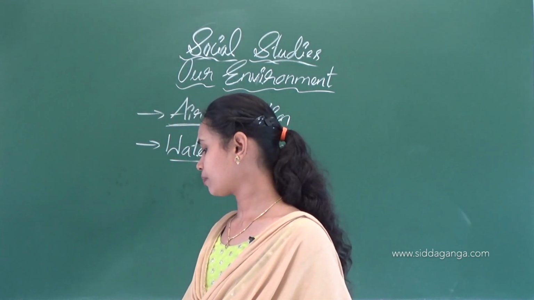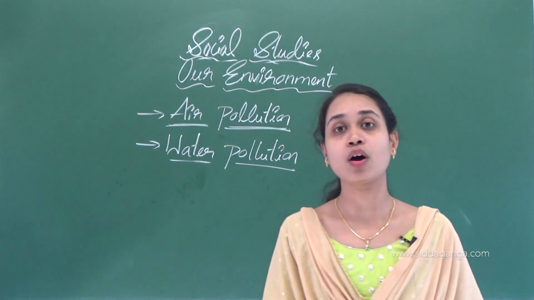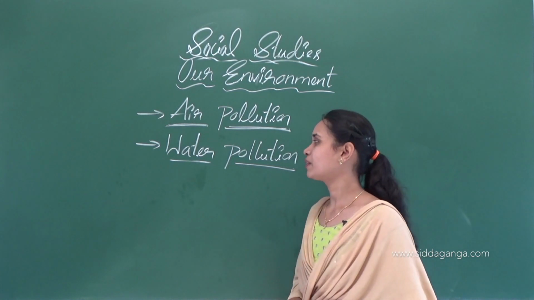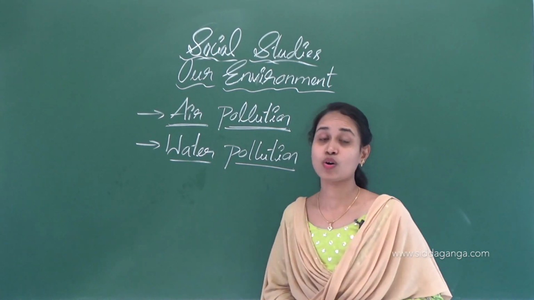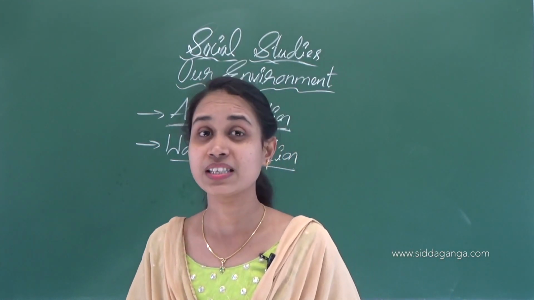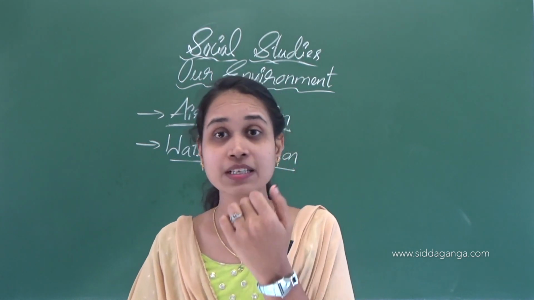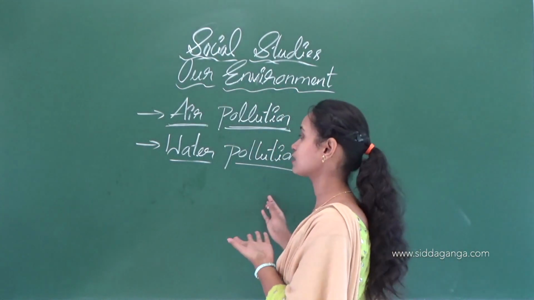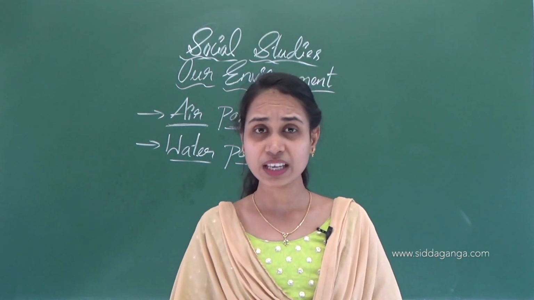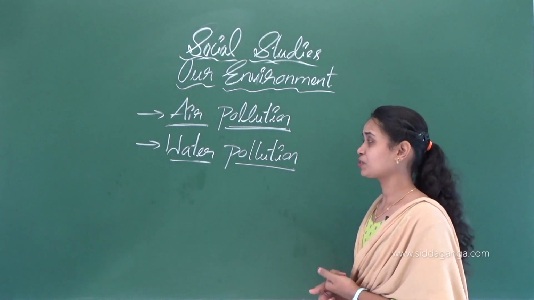Water pollution can also cause the death of fishes in water bodies. We can see so many fishes and water animals dying now.